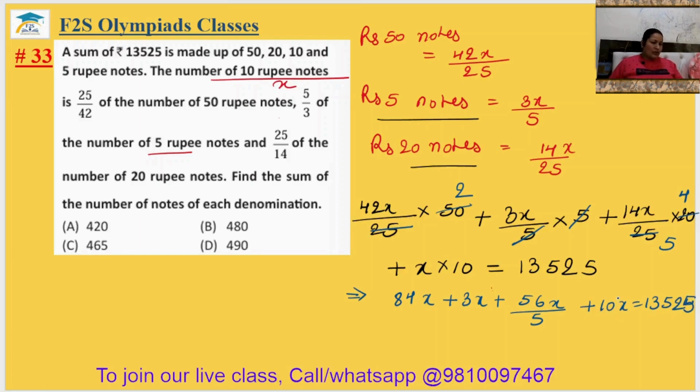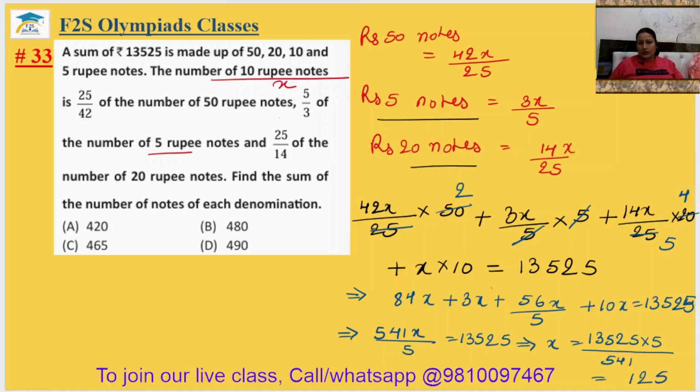When you add all of them, you will get 541x upon 5 equal to 13,525. This implies x equals 13,525 multiplied by 5 upon 541. After simplification, you will get x equal to 125.